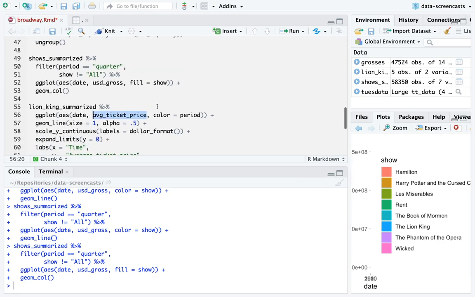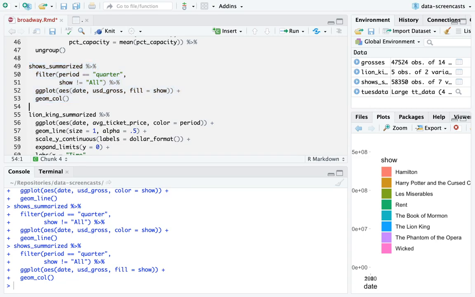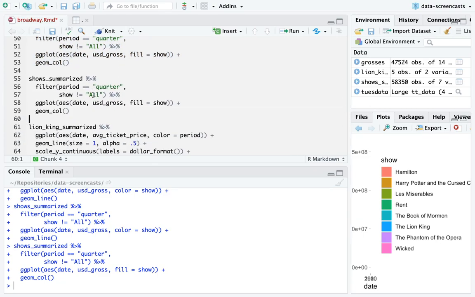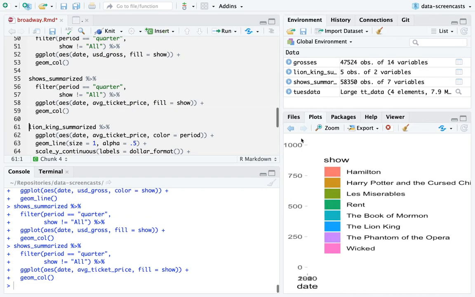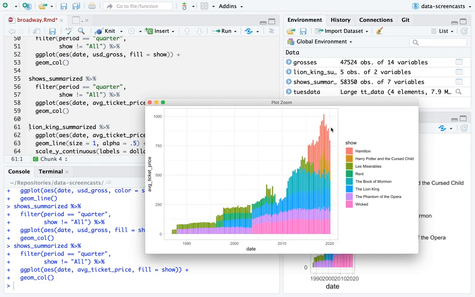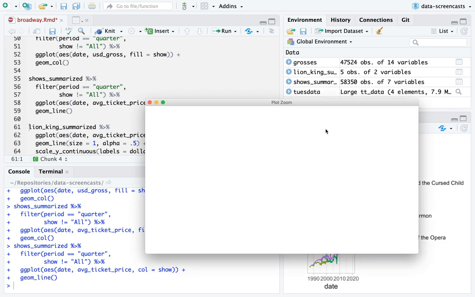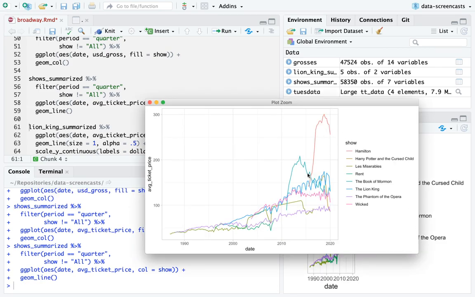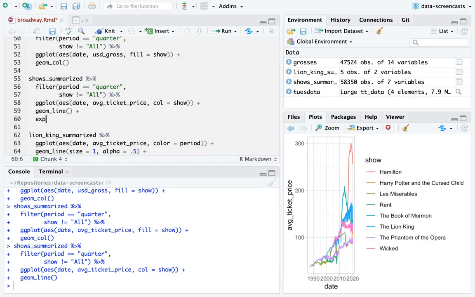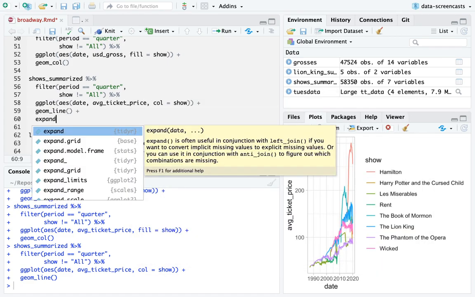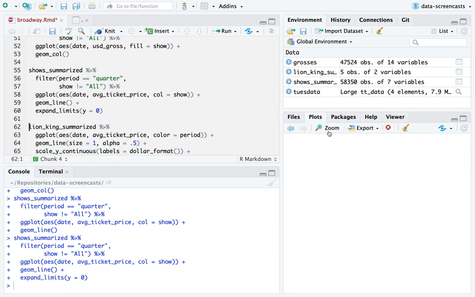I could also have looked at their average ticket price. I filtered for period and show not equal to all, and then I look at average ticket price. These are 2 metrics that I decided to take a look at. If I were doing average ticket price, I definitely do not want a stacked bar plot. That's not a good visualization when it's prices. So now it's showing that Hamilton is by far the most expensive show there's ever been on Broadway. We haven't adjusted for inflation. I hope I have the chance to, but I don't want to distract from the other things we're doing.